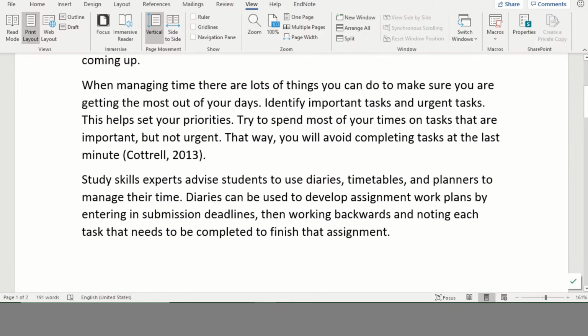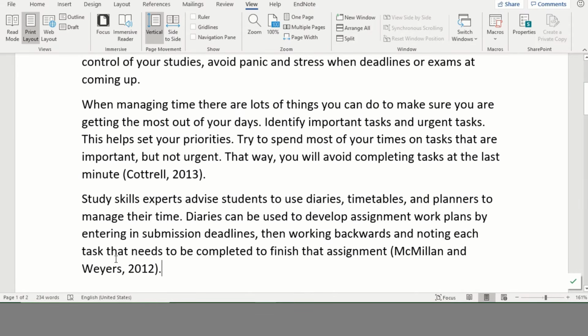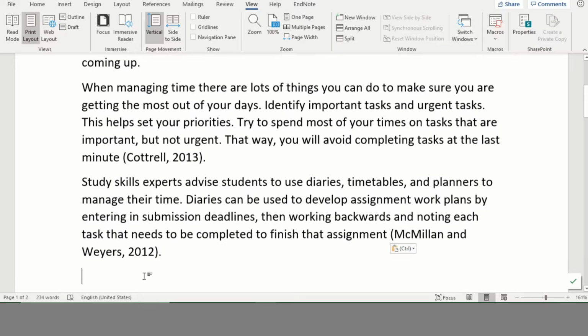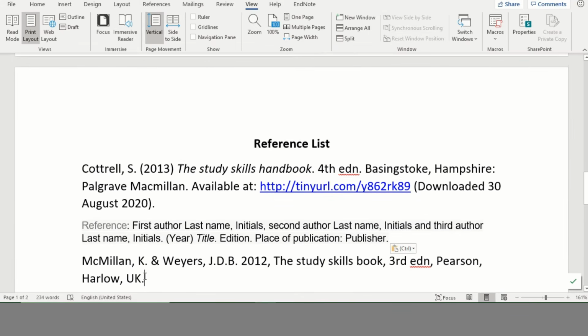So if I go back to my assignment, put my cursor at the end of my paraphrase, and just type in the authors' names, Macmillan and Weir's, comma, space, and the year 2012, close brackets. So that's what an in-text citation should look like. Next, you need to put the full reference into the bottom of your piece.